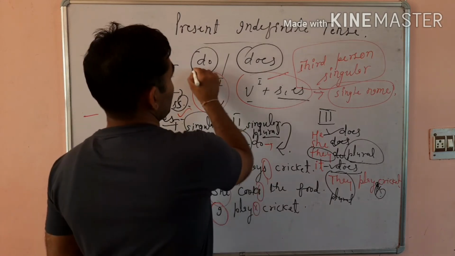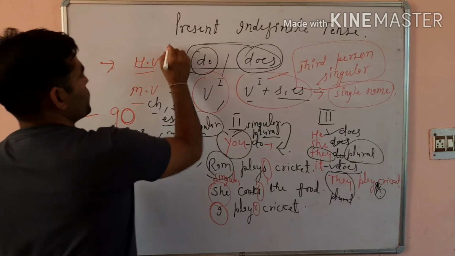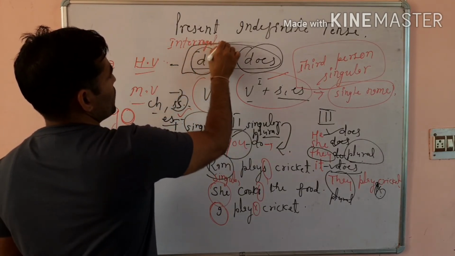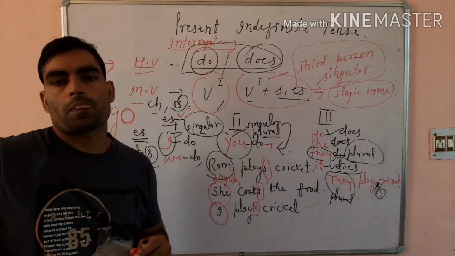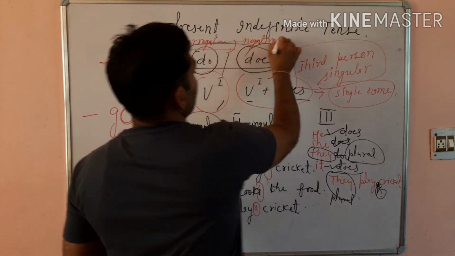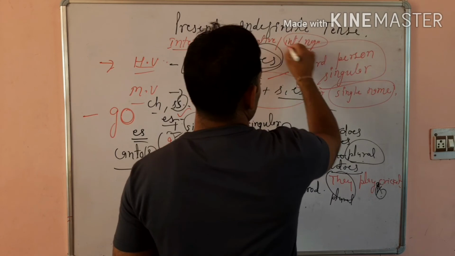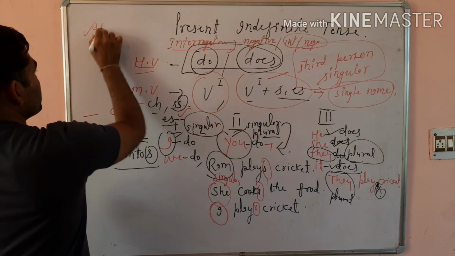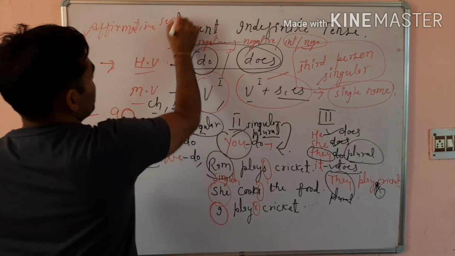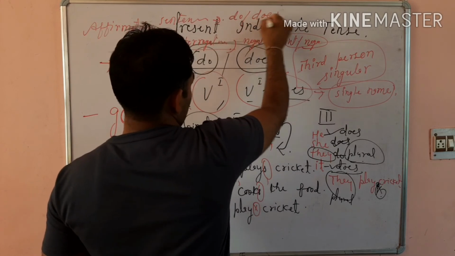Do and does are generally used with interrogative sentences, with negative, or with negative interrogative sentences. With affirmative sentences, we don't use do or does.